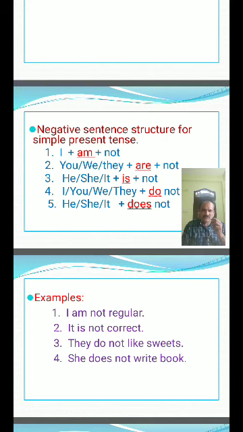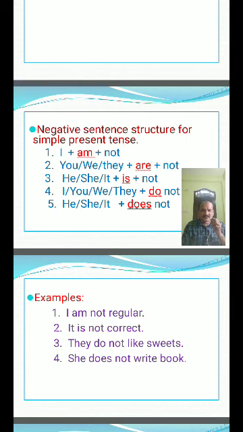For example, for negative sentence structure for simple present tense: I am not regular. You see, am is there in the first sentence, so you add not after am. I am not regular. It is not correct. Is there, B form is there, but it is simple present tense. So add not after is only.